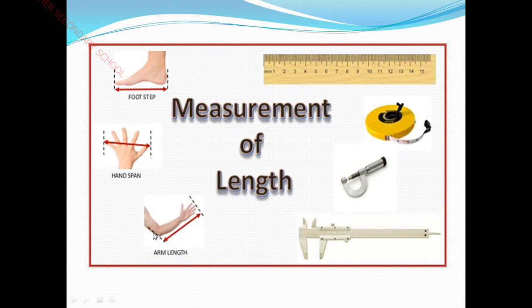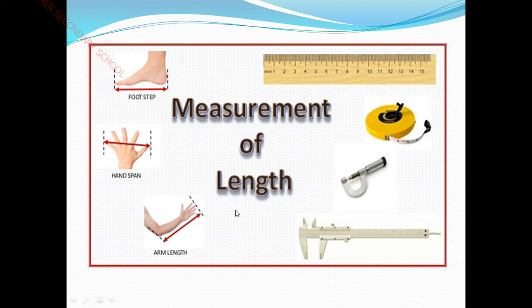All these 3 things were used in old days. But in this section you can see screw gauge, vernier, and a tape and scale. These are all used nowadays. These are small modern instruments.